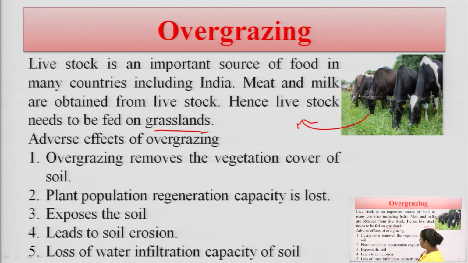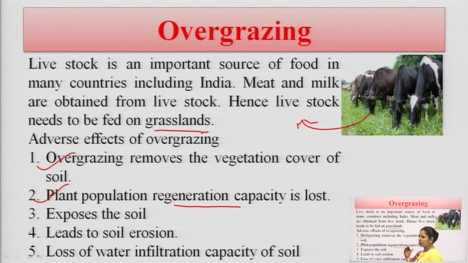I have listed some of them. Overgrazing removes the vegetation cover of our soil, which is a very adverse effect for us. The regeneration capacity of the plant population, how they can regenerate themselves, is also lost.